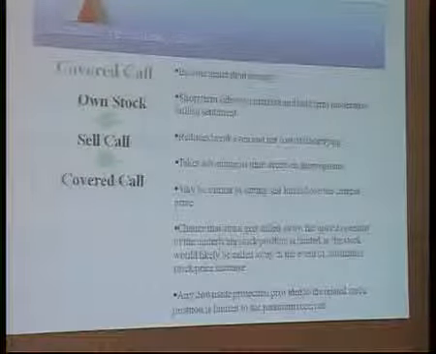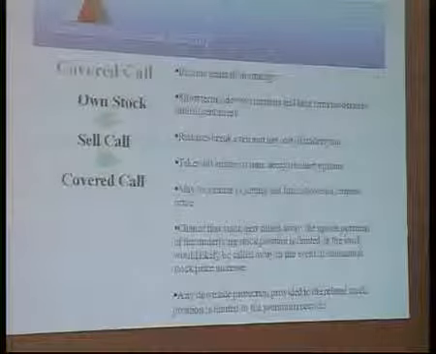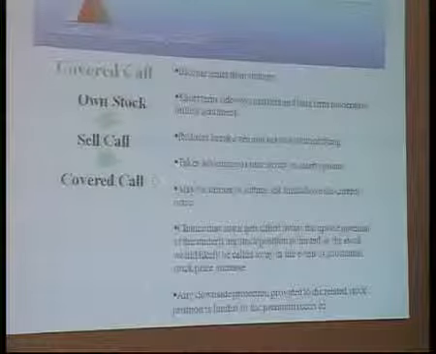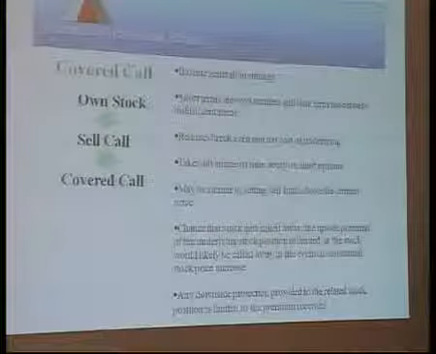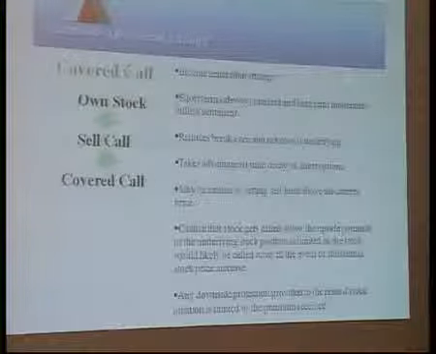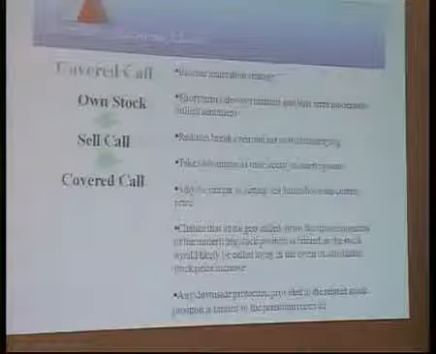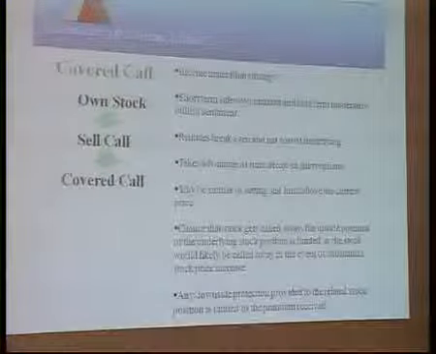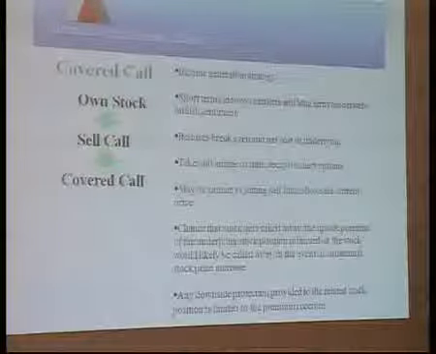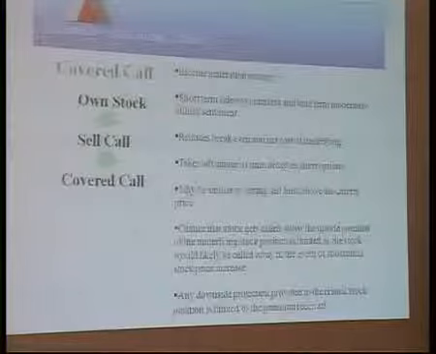With derivative options, call and put, when you are long, you make money. When you are short, you lose money, right? If the stock moves against you, the downside is huge. But when you sell a call and you have the stock, you have covered the call with the stock. That's why it's called a covered call. Why do you want to buy a covered